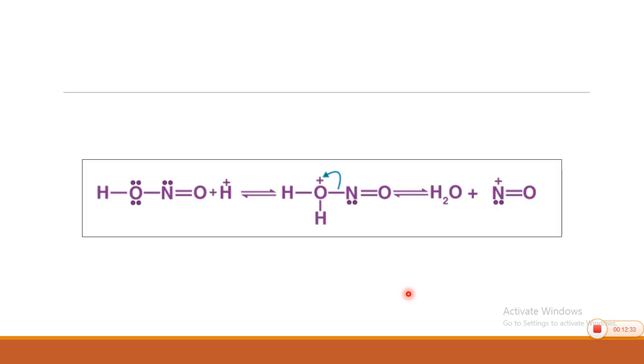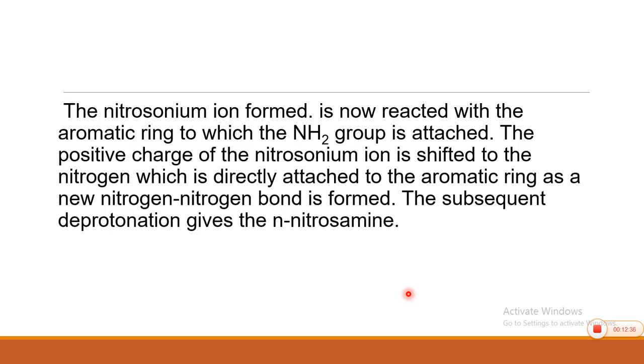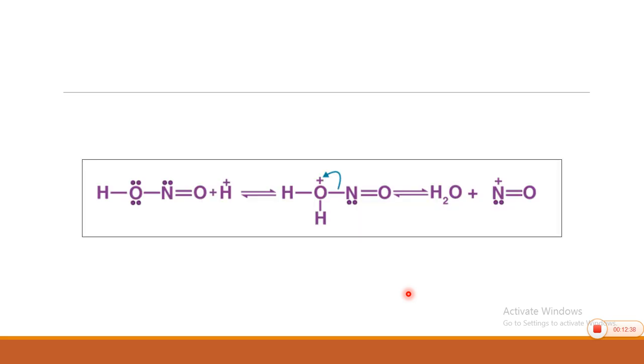So, let us consider the mechanism related to the formation. During the reaction you have NaNO2, you have HCl, you get HNO2, nitrous acid.